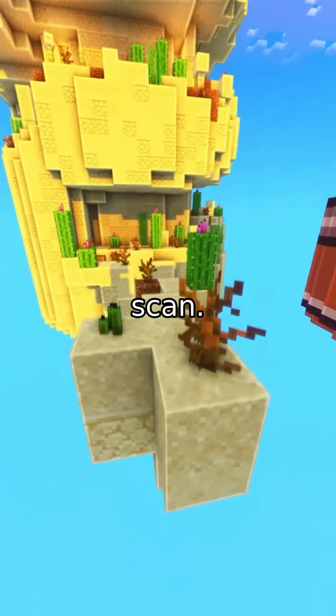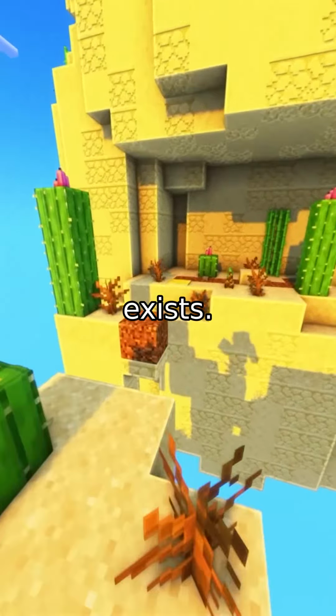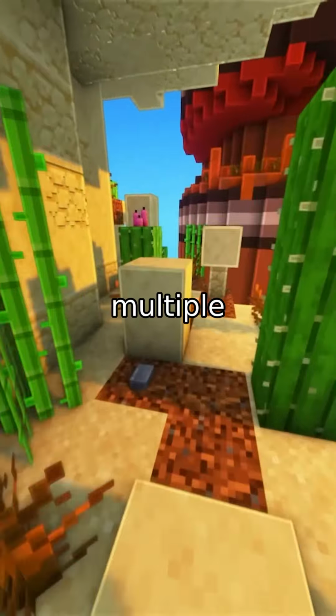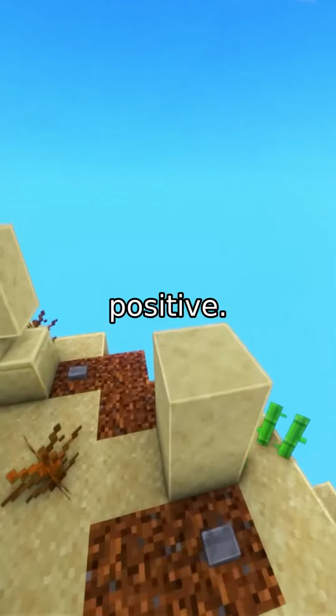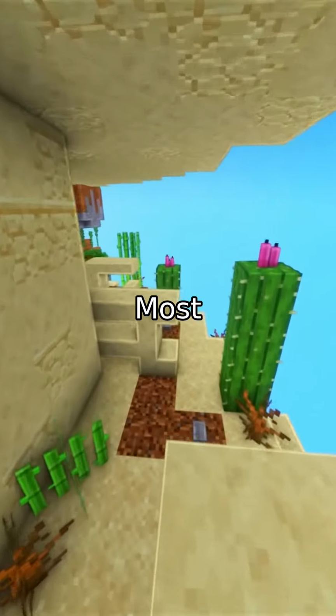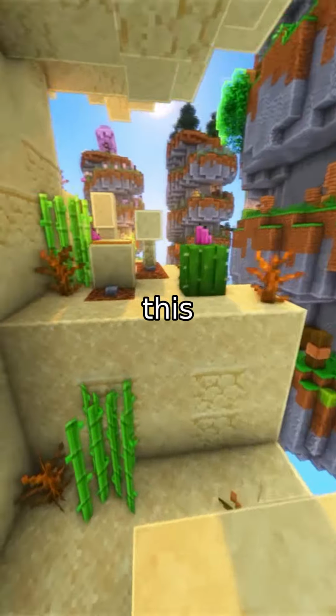Imagine a medical scan. Cancer is present only if at least one cancerous cell exists. That's the core logic of multiple instance learning. A bag is positive if, and only if, one of its instances is positive. But here's the problem. Most modern AI models for MIL don't actually follow this rule.